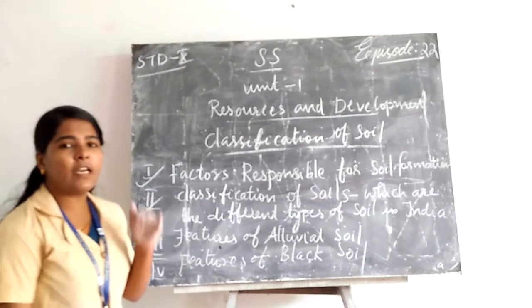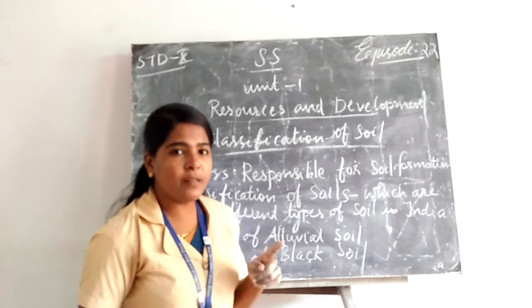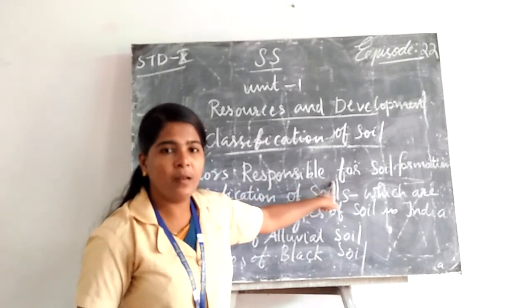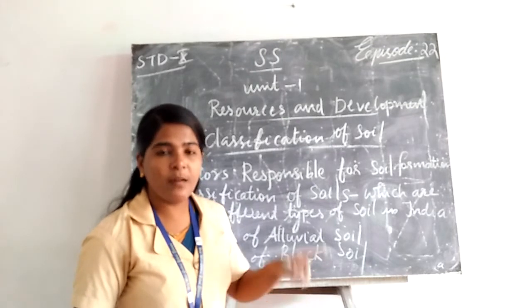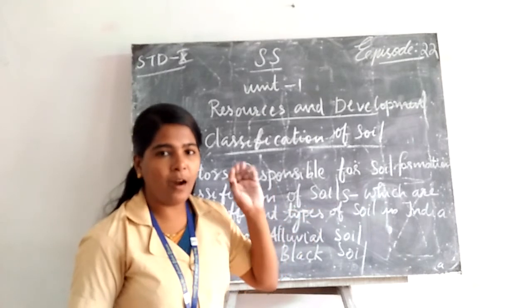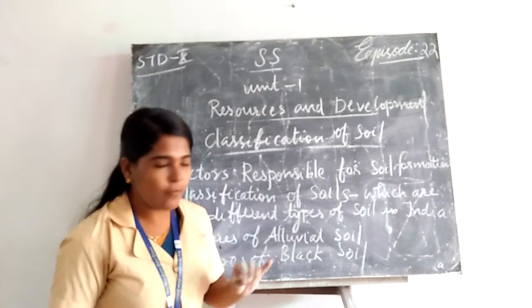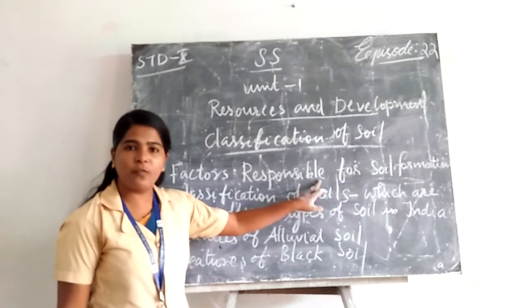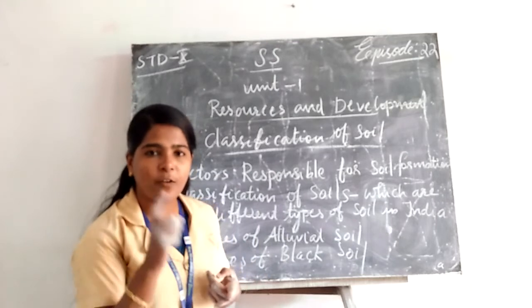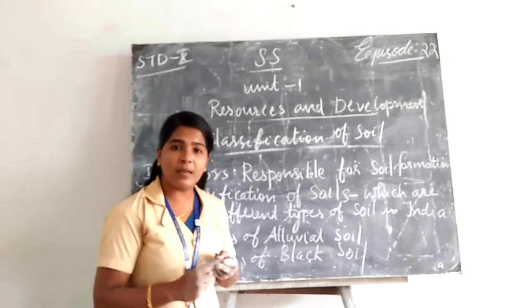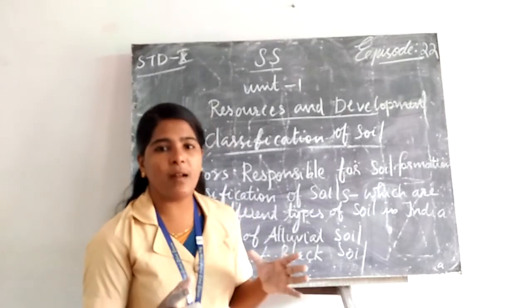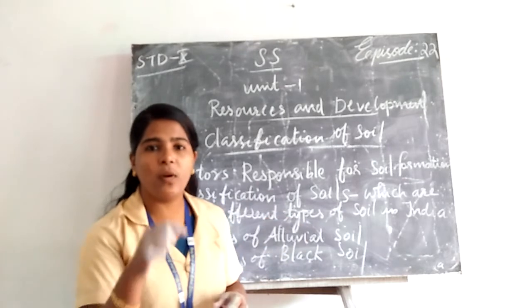How can we classify soil? On the basis of the factors responsible for soil formation: color, thickness, texture, age. You all know what the factors are: its color, its thickness, its texture, its age. We can classify the different types of soil in India.